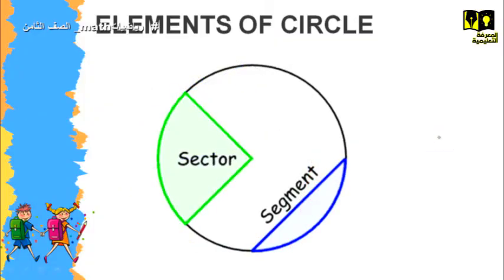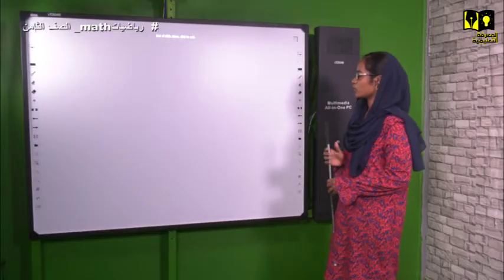Then we move to other elements. There is a sector, and there is, as you see here, a segment. It's a part of a circle. Okay, guys? So we are going to take just a little bit of how to find the missing angle. You find it in every single final exam in math. So how can you find the missing angle? As known, it is an X.